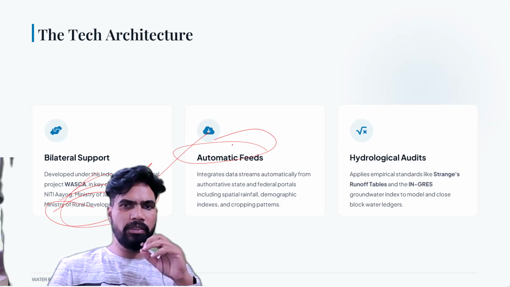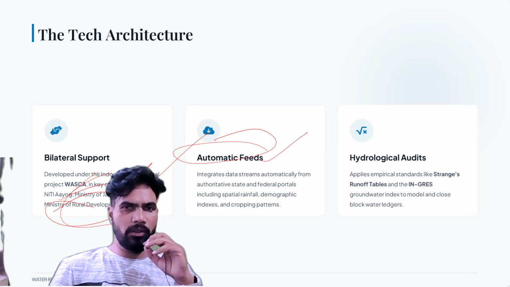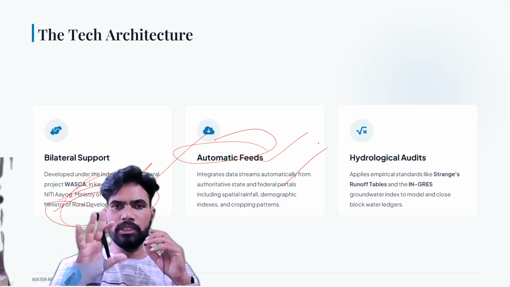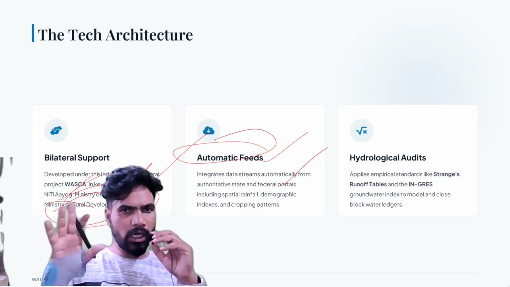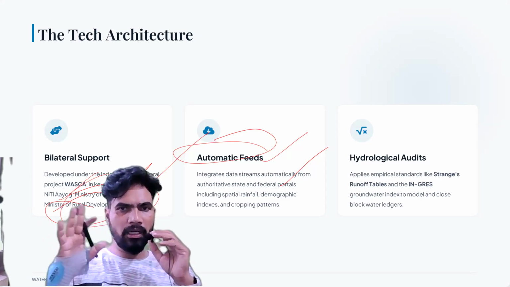Another important feature of this app is automatic feeds. App integrates the data streams automatically from authoritative state and federal portals. जो भी state और national level portals हैं, वहाँ से directly और automatically ये app data लेता है.